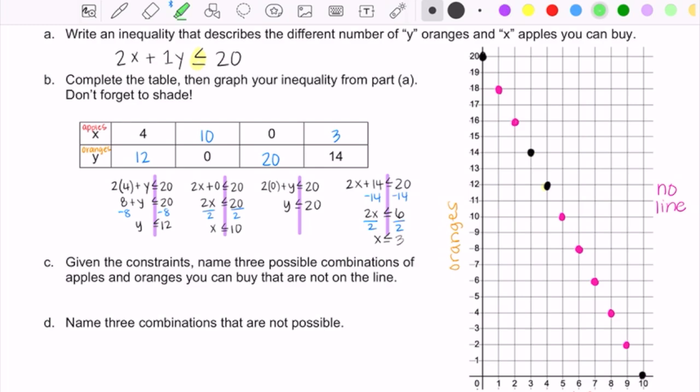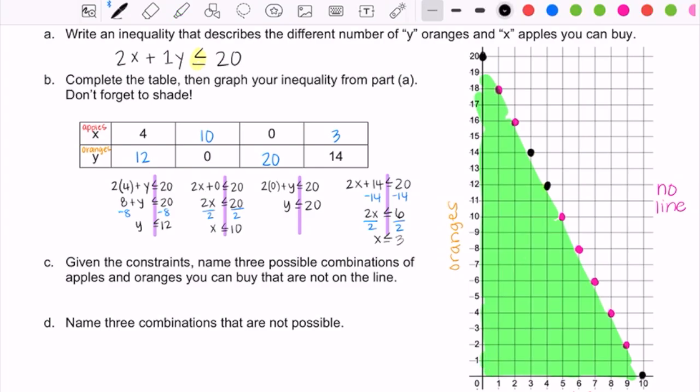The directions in the question remind us that we need to shade, and so now we're going to shade on our graph. The inequality was less than or equal to. We're not going to draw the line. It would be a solid line, but we're not going to draw it because it's a discrete data set. But now I need to shade. In order for them to spend less than or equal to $20, the line of points represents the maximum amount of fruit that they can buy, but we're going to shade under the line because although they wouldn't be spending all of their available money, they could spend less than $20, and that would still meet the criteria for the question of not exceeding $20.